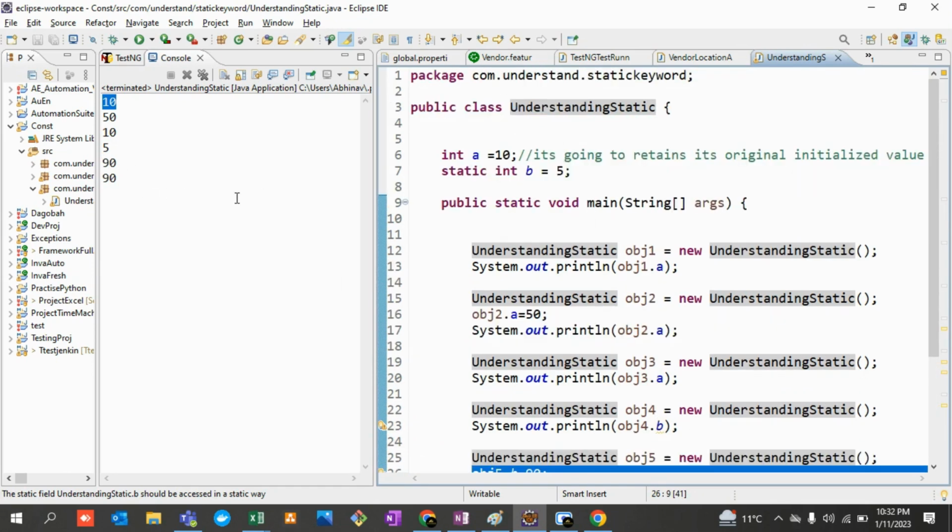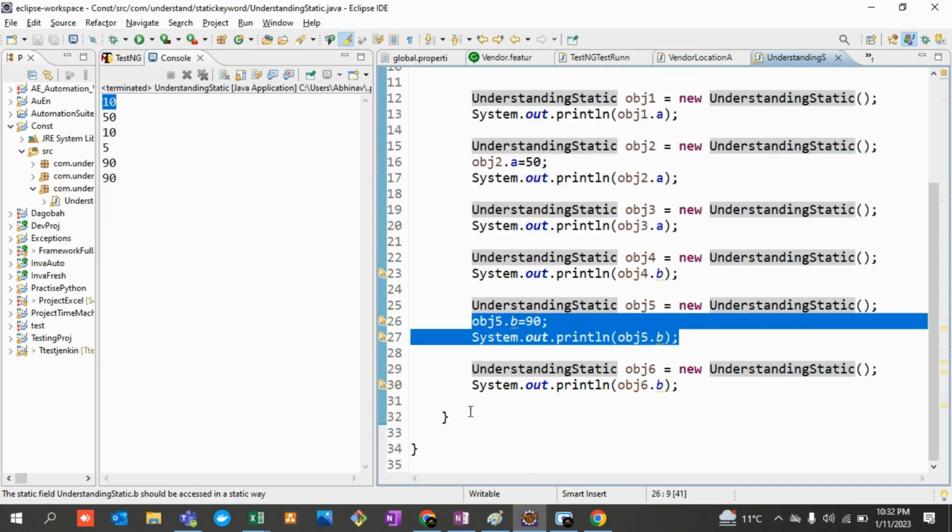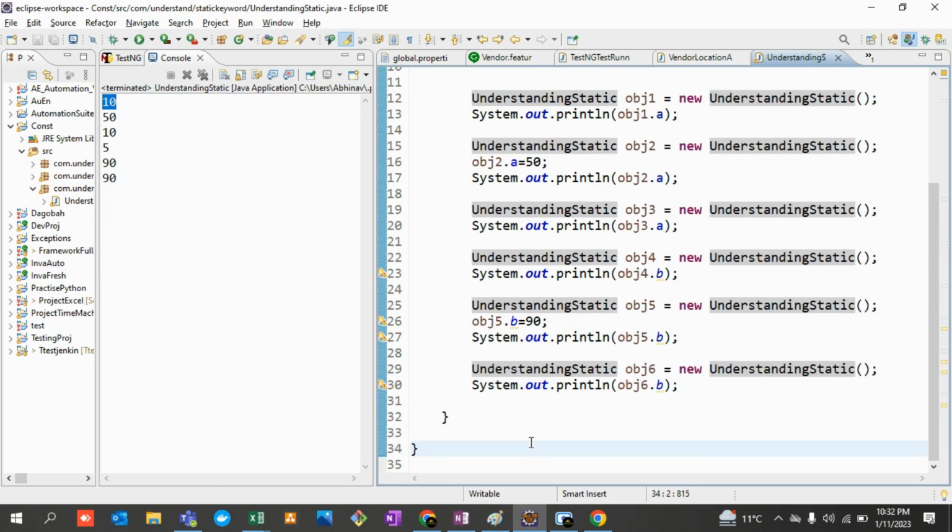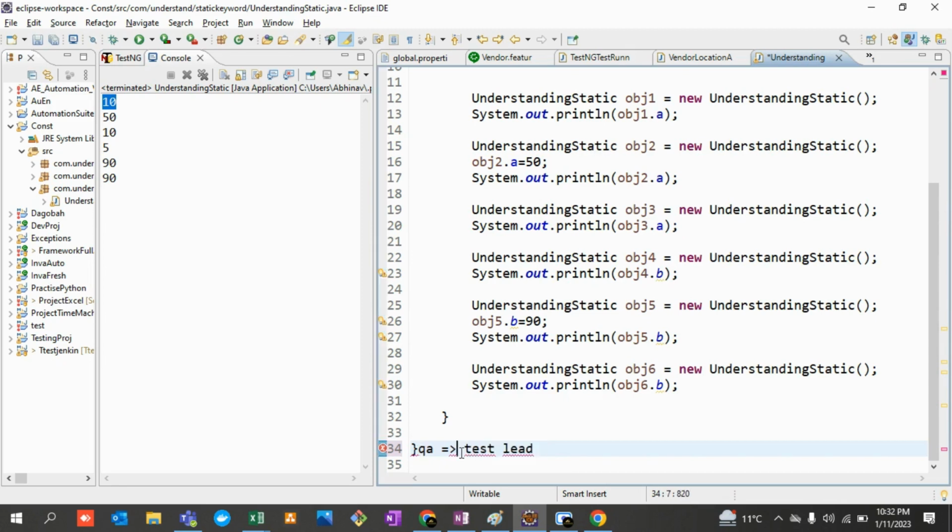Now they will forget 5, right? It's just like that in your organization. Let's say once you are a QA, and from QA you become, let's say, a test lead. Then it will never happen that you go back from test lead to QA. You become like a static. Let's say you are a static QA. If you are a static QA, you will become a static test lead. It will never happen that you will again become a QA.